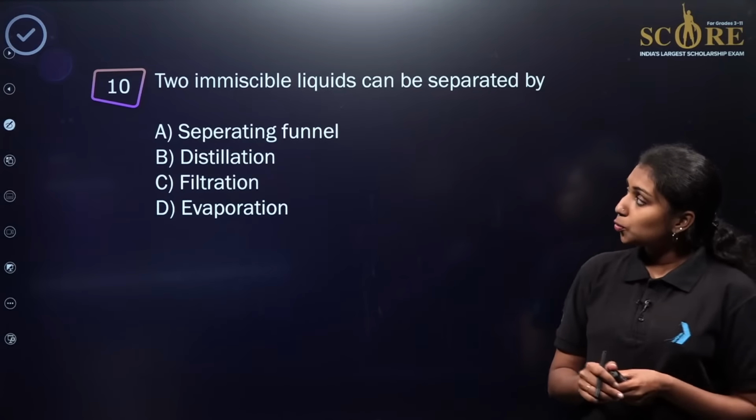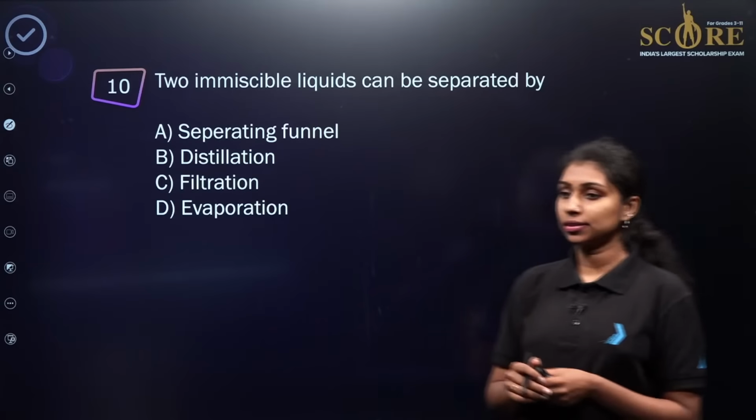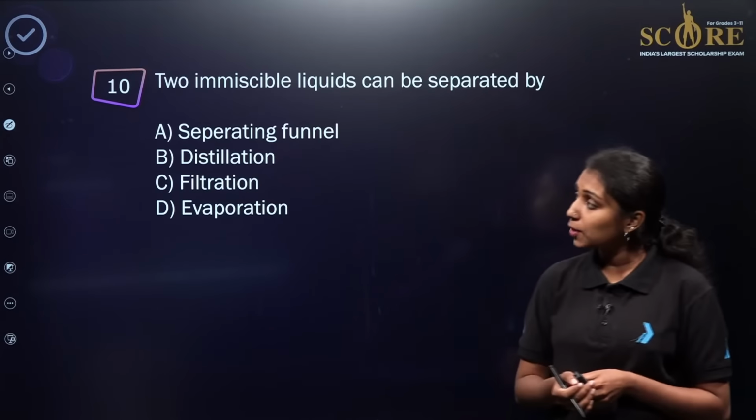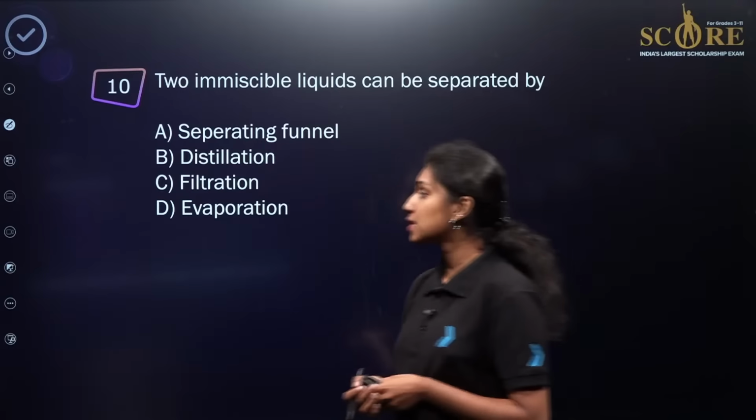Here is the next question. The two immiscible liquids can be separated by: four methods are given here, separating funnel, distillation, filtration and evaporation.